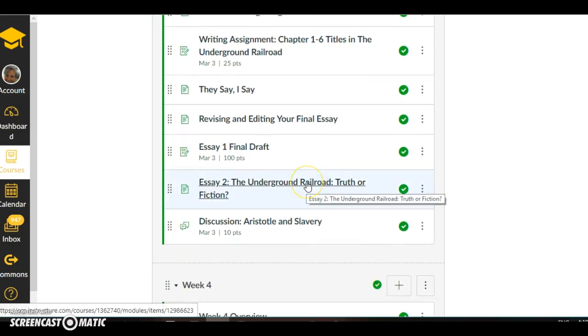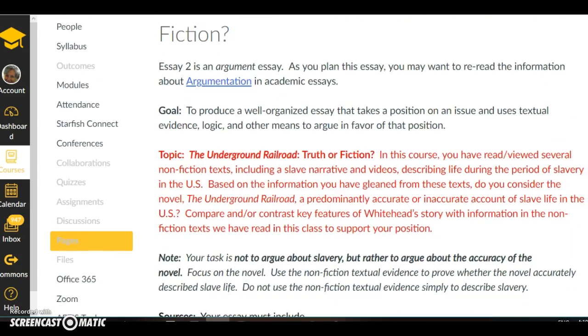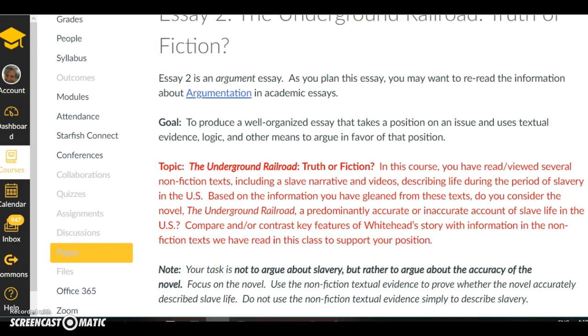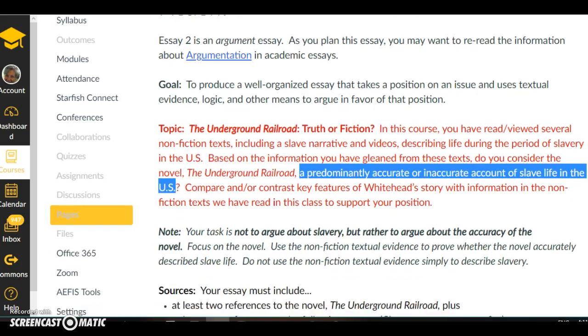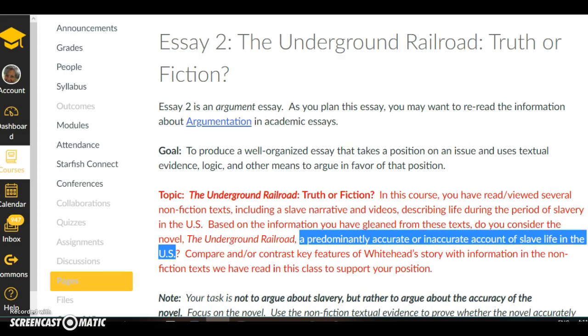Okay, now also in this week I have just given you a preview of Essay 2, and the topic is going to be about the novel we're reading, The Underground Railroad. And the question is basically, do you think the novel, which is a fictional text, is a predominantly accurate or inaccurate account of slave life in the U.S.? Okay? So that's the main question. This is an argumentative essay, and we're going to learn more about argumentation in week 4.